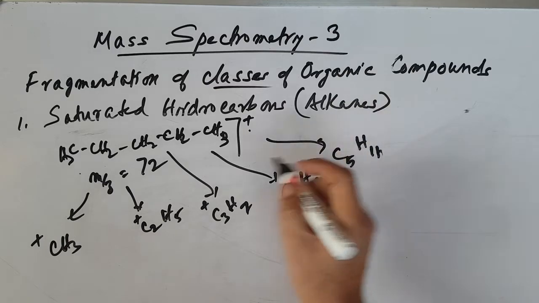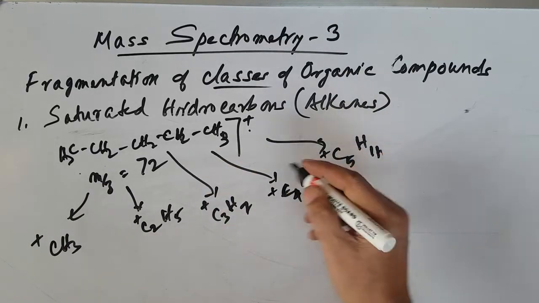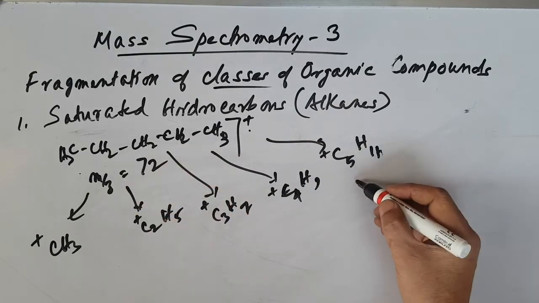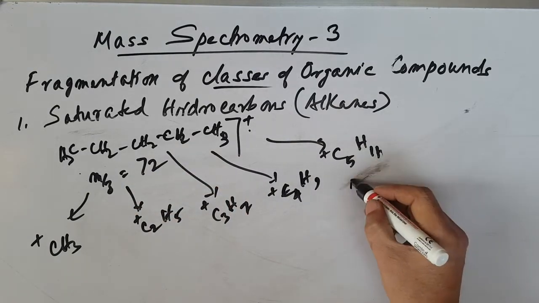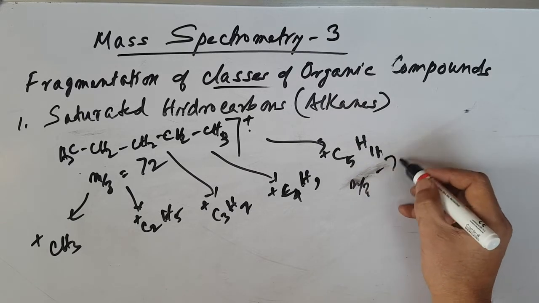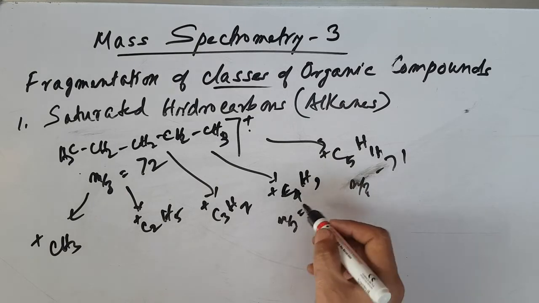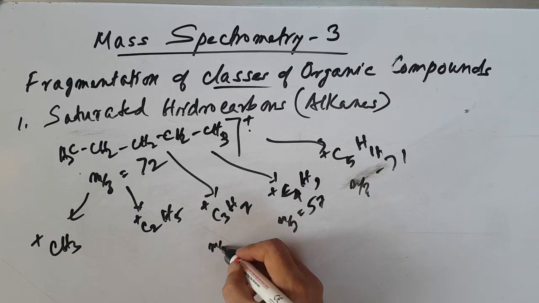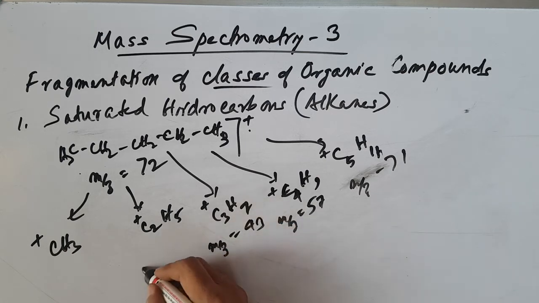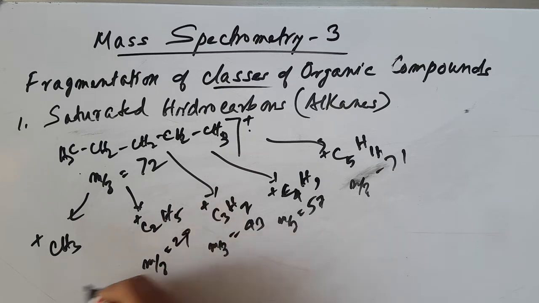And another one is the cation with molecular mass 71, and m/z value is 71, and this is 57, m/z 43, then this is 29, m/z 15.